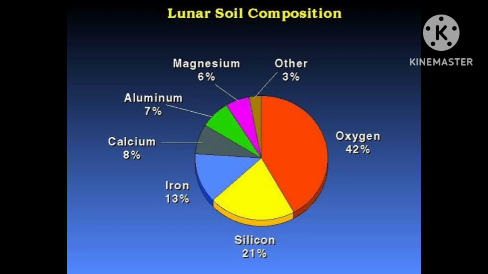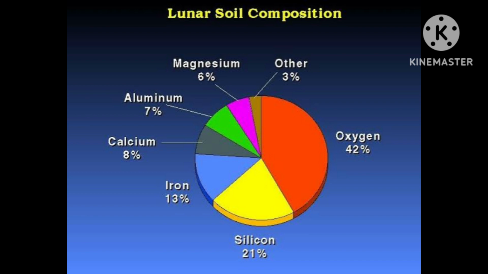And I will tell you the percentages. What are their percentages? In abundant quantities, oxygen, ferrous and silicon are abundant on the moon. Oxygen has 43%.